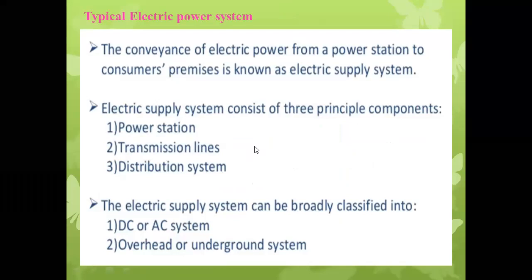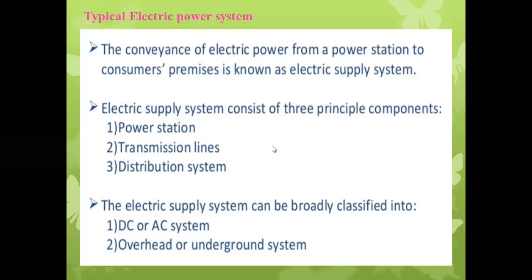Okay, so see over here, the electric supply system consists of three principal components: power station, transmission line, and distribution system. So the electric supply system can be broadly classified into DC or AC system, and overhead and underground system. Basically, the electrical supply system is classified into two types only: DC system and AC system. Overhead or underground system is a subtype of DC and AC system.